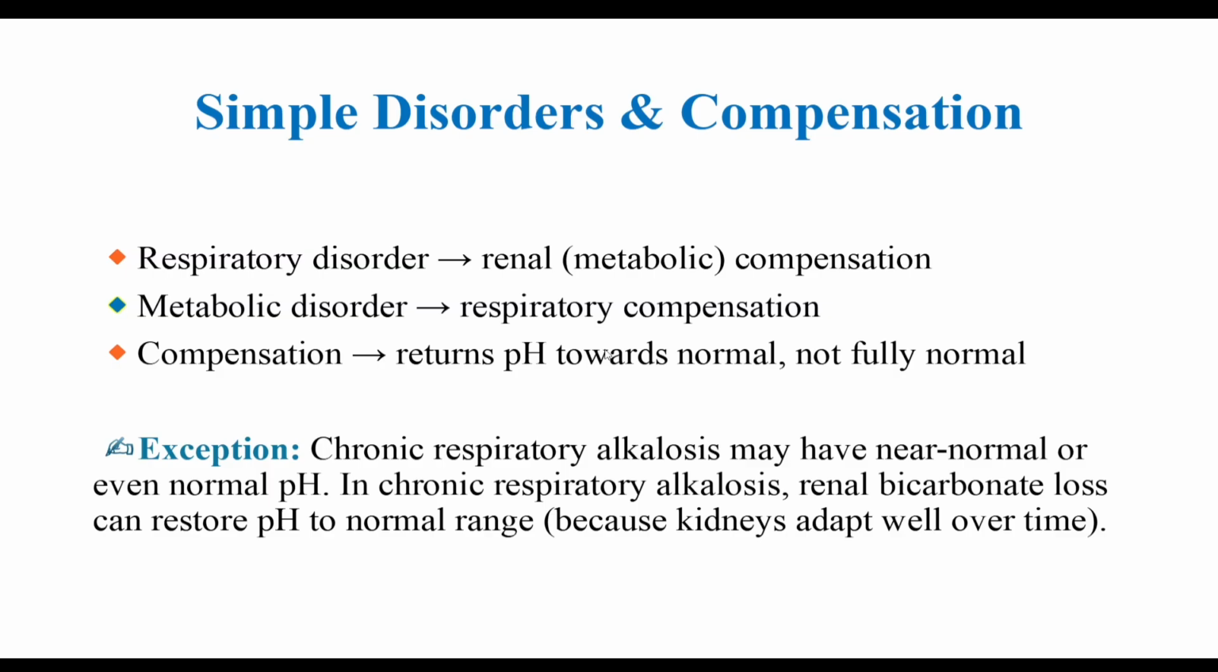When a primary disorder strikes, the body does not sit idle, it compensates. Respiratory disorders are compensated by the kidneys, that is called metabolic, and metabolic disorders are compensated by the lungs, that is respiratory. The goal is not to normalize pH but to make it less abnormal. If the compensation seems perfect, suspect a mixed picture.